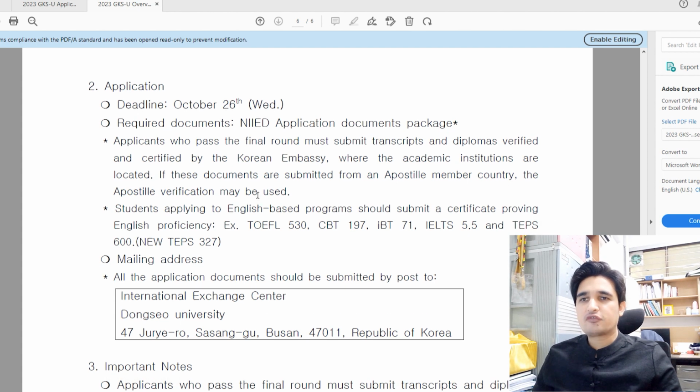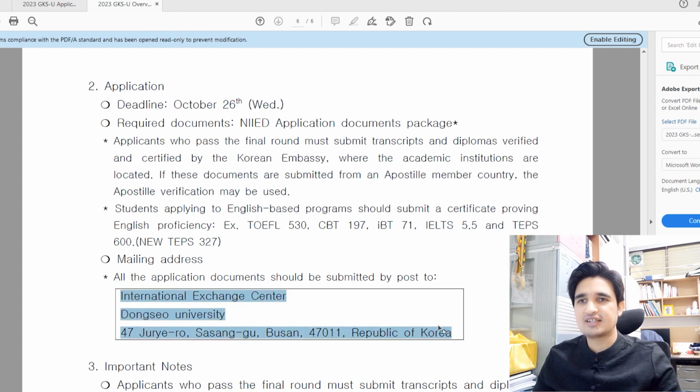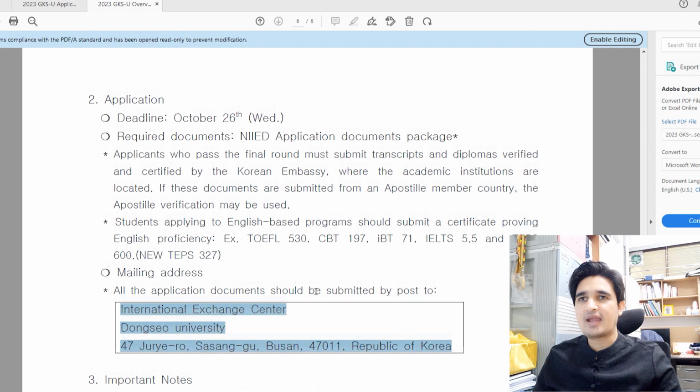As for where to submit your documents, this is the address for sending your hard copy. There is no online application for Dongseo University, so you have to submit your documents to this address: International Exchange Center, Dongseo University. Write this address, and then your documents will reach Dongseo University. But keep one thing in mind: the deadline of each university varies, so you have to check it from the university information file.